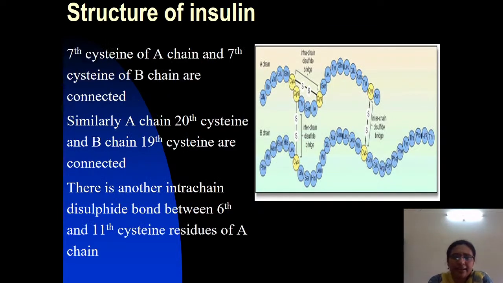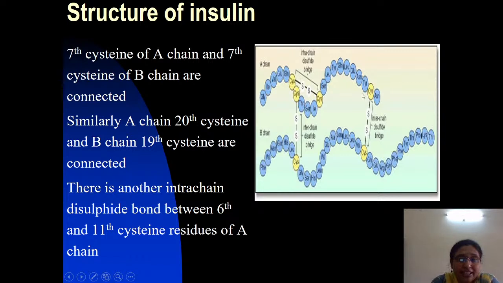Now here there are inter and intra disulfide bridges. The 7th cysteine residue in the A chain is linked to the 7th cysteine of the B chain. How are the A chain and B chain linked? There are disulfide bridges between the cysteine at the 7th position of the A chain and the 7th cysteine of the B chain.